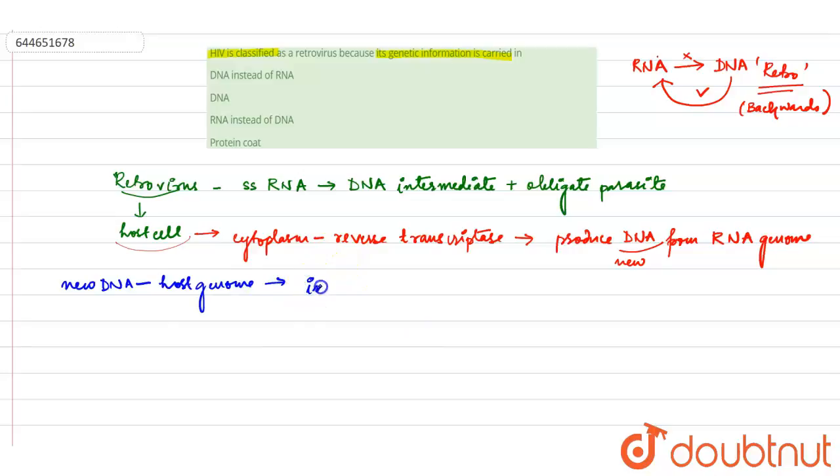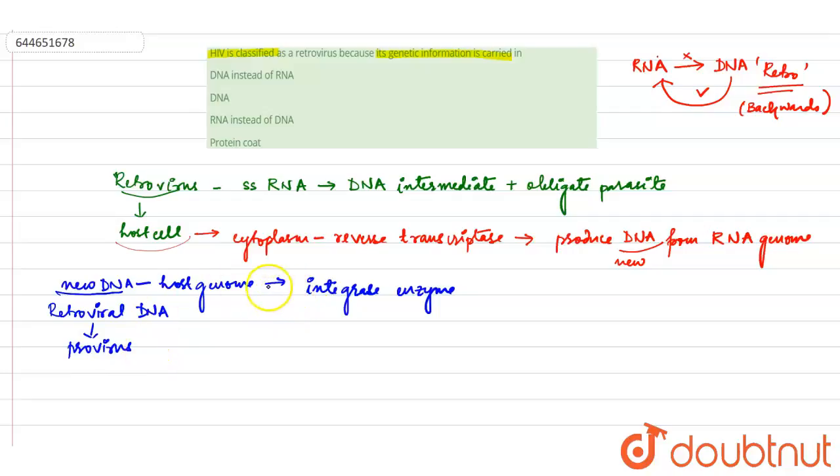It uses an enzyme known as integrase to integrate itself into the host genome. Now we can call it retroviral DNA, also known as provirus.